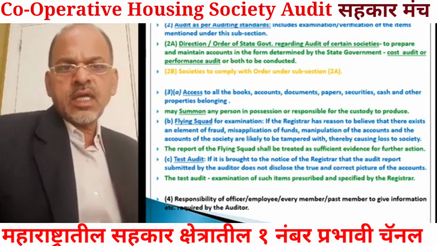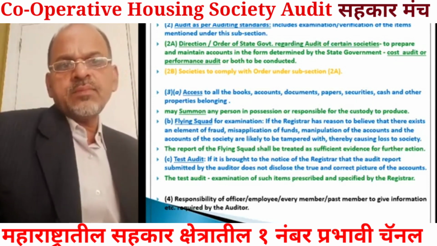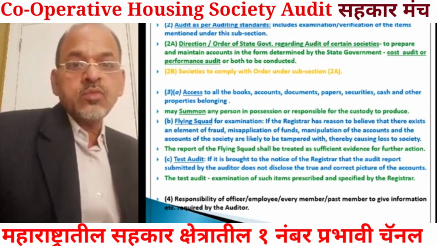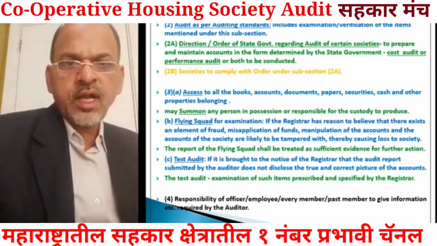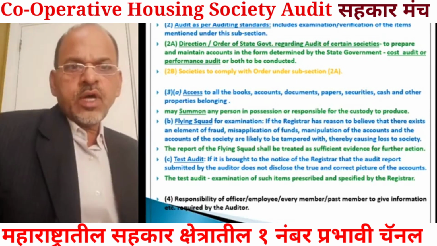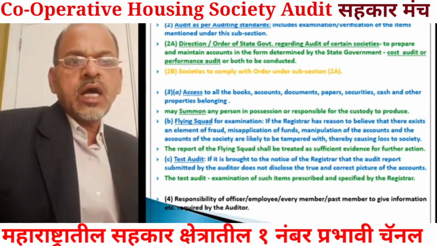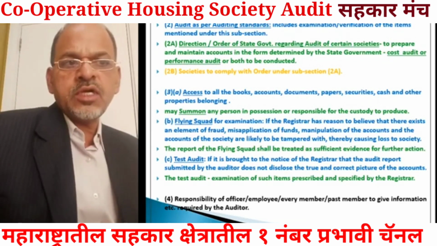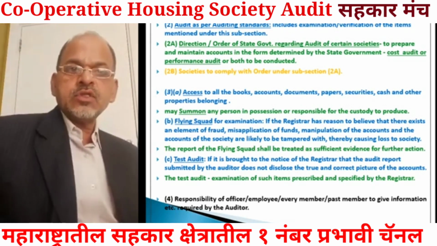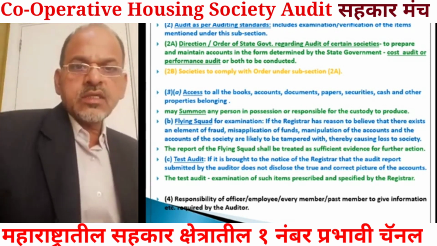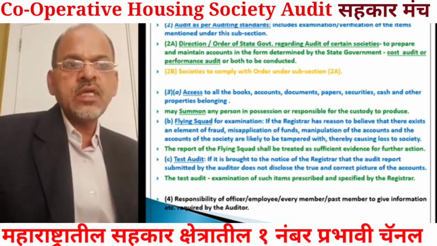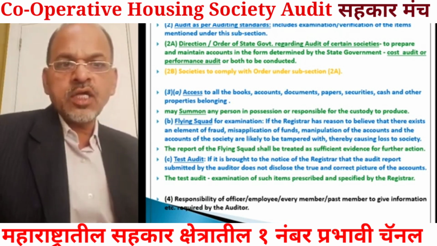Then besides that, further provision for auditing is that the auditor must have access to all the books. If you appoint the statutory auditor, and when he comes to carry out audit of accounts of your society, then you must provide all the books, accounts, documents, papers, securities, cash and other properties belonging, etc. Means auditor can verify all these things. He has right to access to all the books, accounts, documents, papers, securities, cash and other properties and belongings of the society.